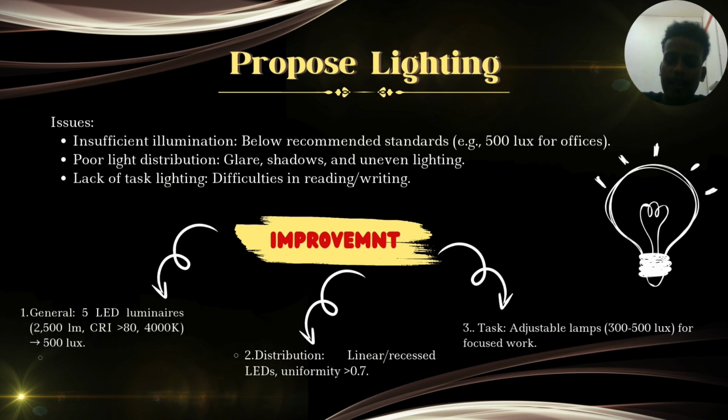For our proposed lighting, we also have several issues, which include insufficient illumination, and poor lighting distribution, which can cause glare and shadow. We also have a lack of task lighting, which can make reading and writing difficult. So in order to improve the lighting for our room, we use general LED illumination of around 500 lux. Also, we use a linear distribution with uniformity of almost 0.7. The third improvement is to use an adjustable task lamp of around 300 to 500 lux, which is good for focusing on work.